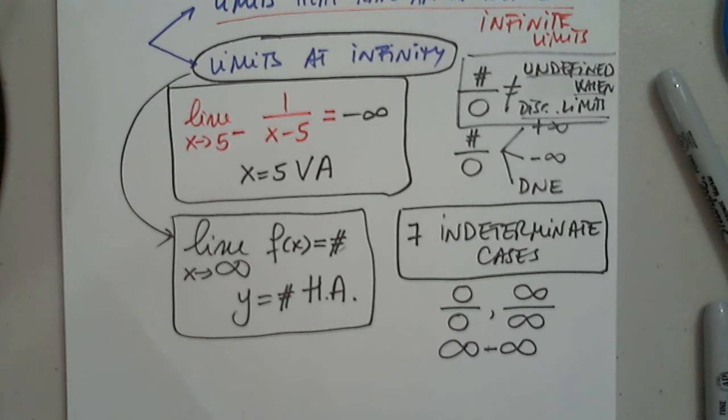Exactly, which means y equals 2 is a horizontal asymptote when x approaches negative infinity. What about the other side? When x approaches positive infinity, the function values approach 1. Here it is. Let's follow the function. Y equals negative 2 will be a horizontal asymptote. Same thing here. Okay.